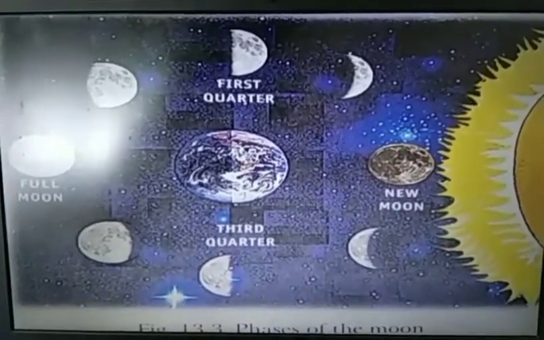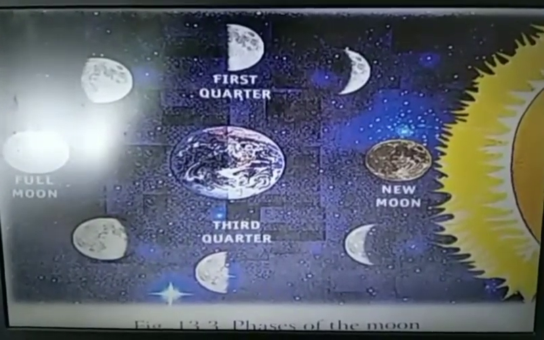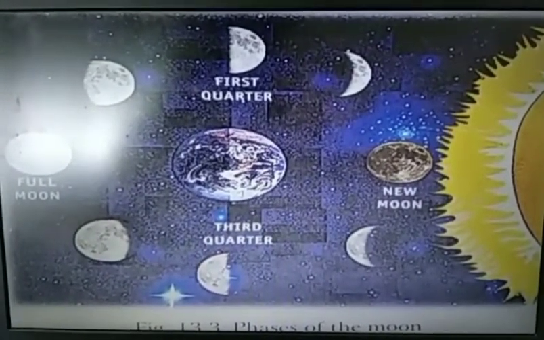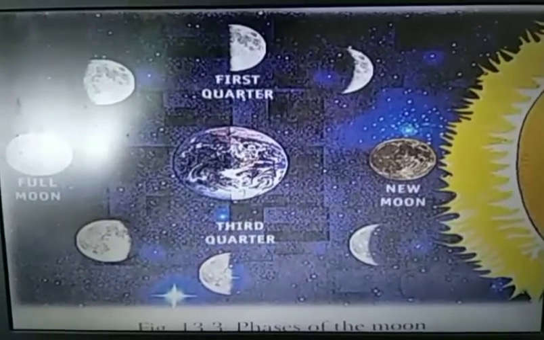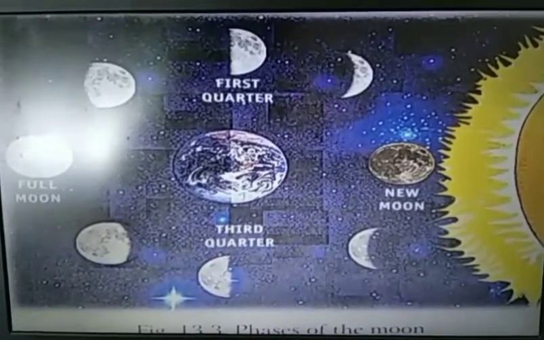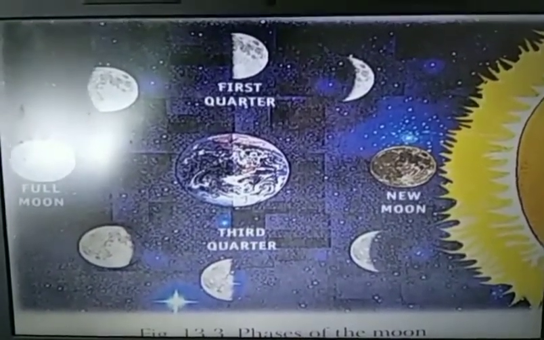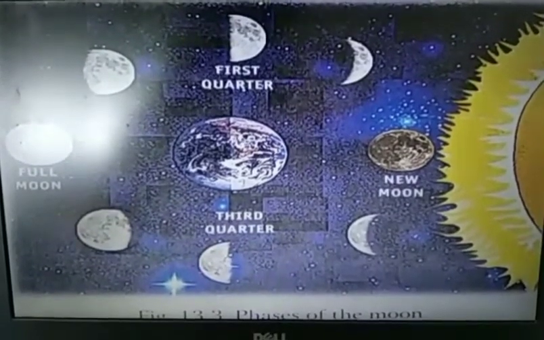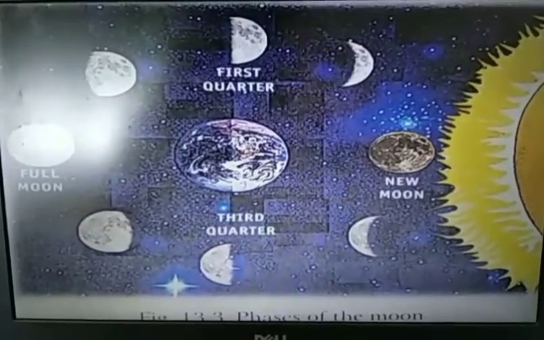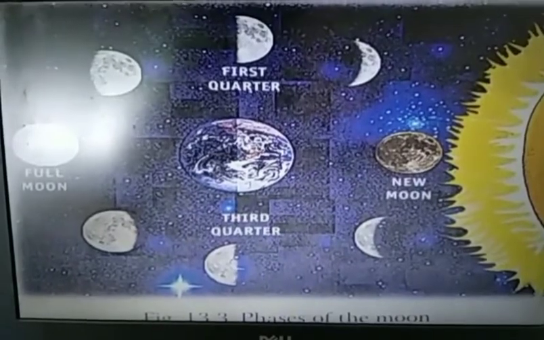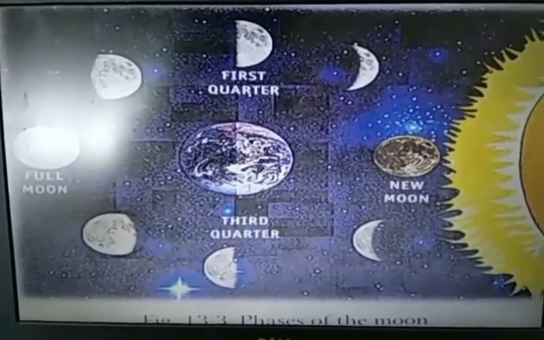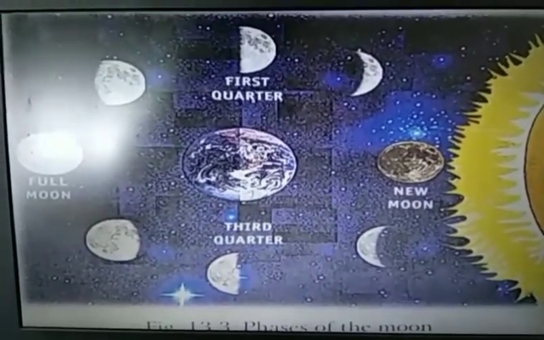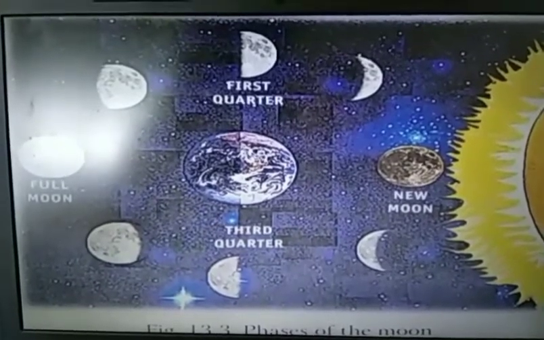But due to the revolution of moon, when moon is going around the earth, we see different shapes of moon. First we see the crescent moon, then half moon, and then more than half, which is known as gibbous moon. When moon is exactly behind the earth, the complete moon is able to reflect the sunlight.